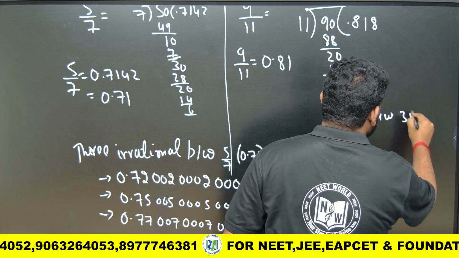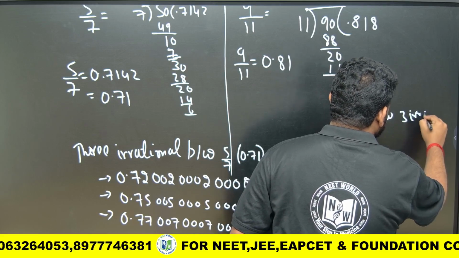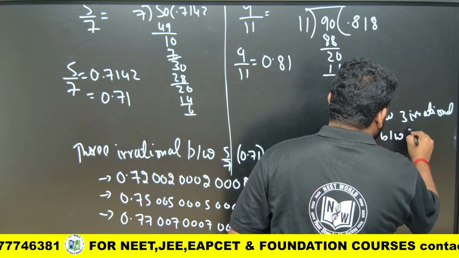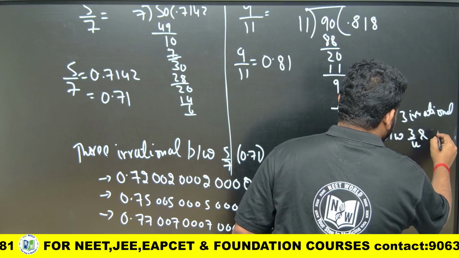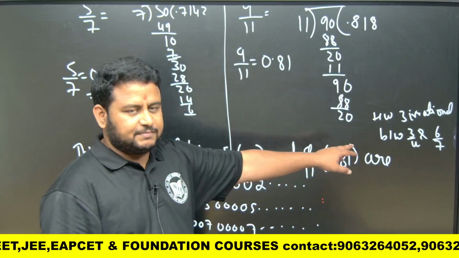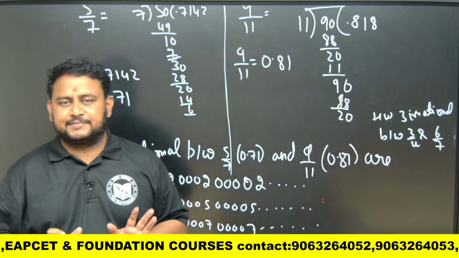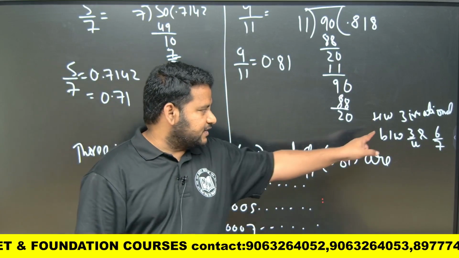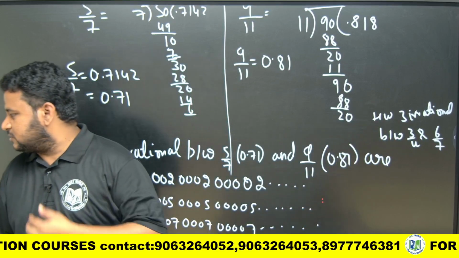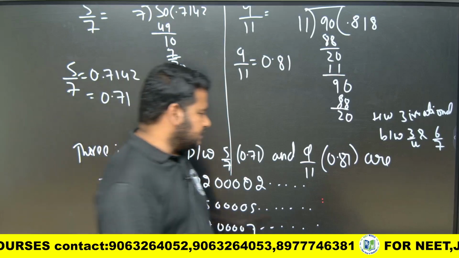Find three irrational numbers between 3 by 4 and 6 by 7. This is the homework I am giving. The same type you have to find. Find three irrational numbers between 3 by 4 and 6 by 7. This is the homework that I am giving to you, friends. Okay, let us move to the next question.